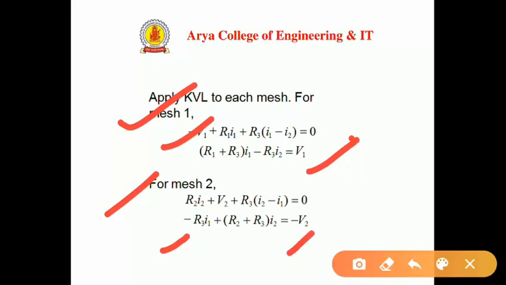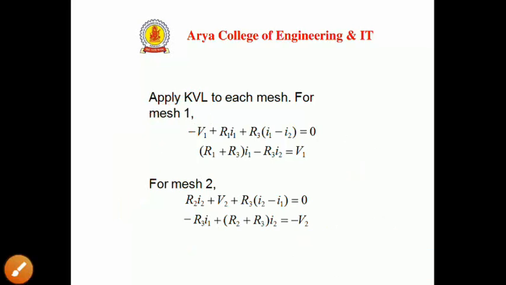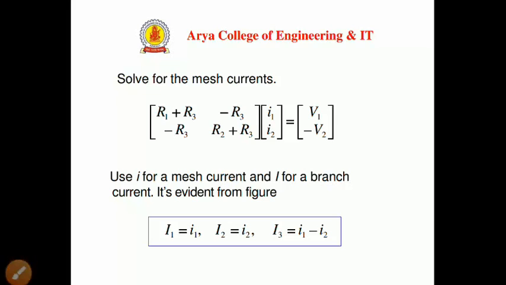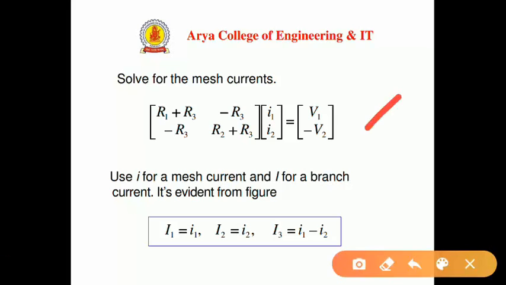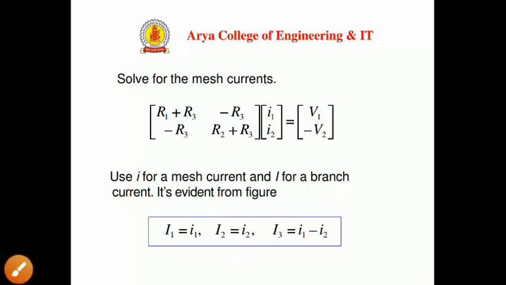We can solve these two equations by any method. One method is the matrix method. Use small i for mesh current and capital I for branch current. It is evident from the figure that capital I1 equals i1, I2 equals i2, and I3 equals i1 minus i2. I can repeat this from the figure.